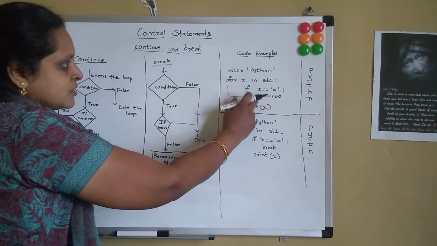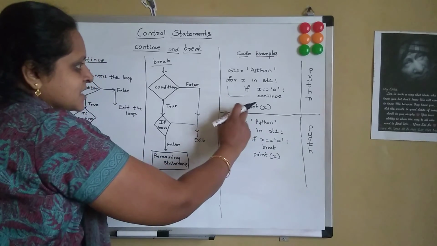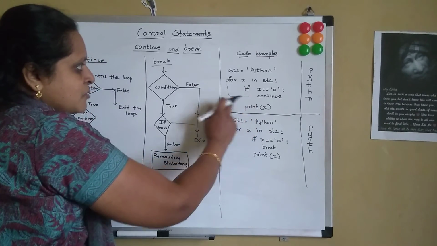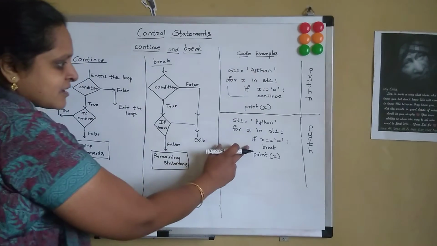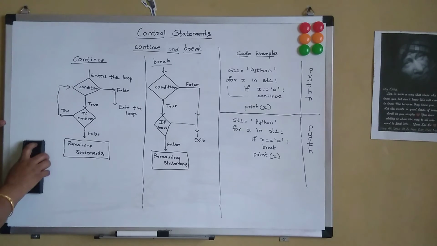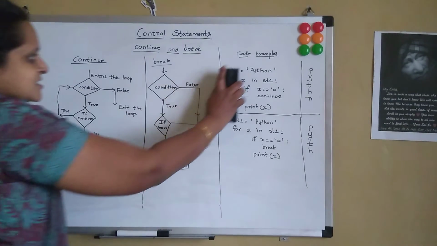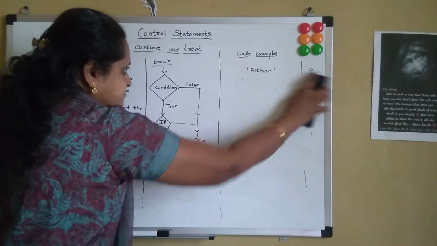For continue, it will just bypass performing the remaining statements for the current iteration, but it will iterate towards the next item. But break, it will entirely come out of the loop. So this is the difference between the continue statement and the break statement. Hope so friends, it is clear for you. Let's look into one more example.